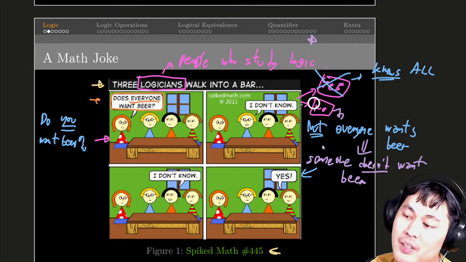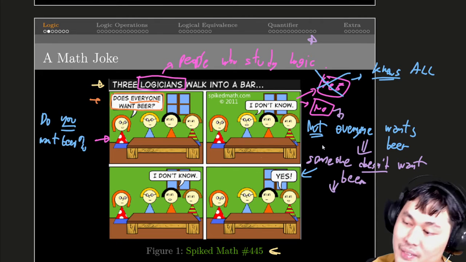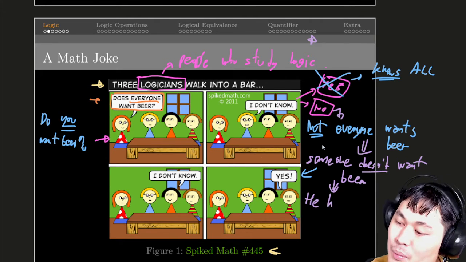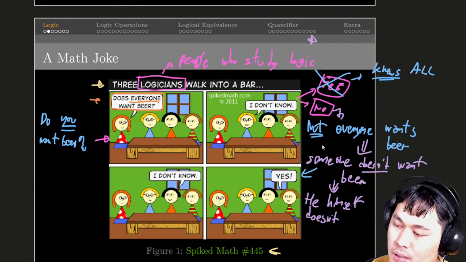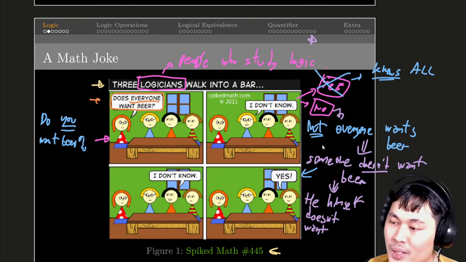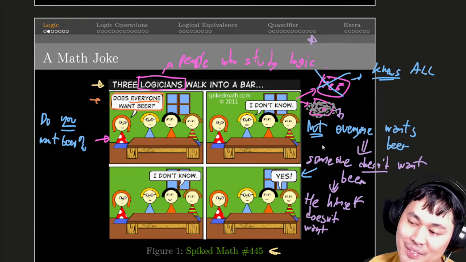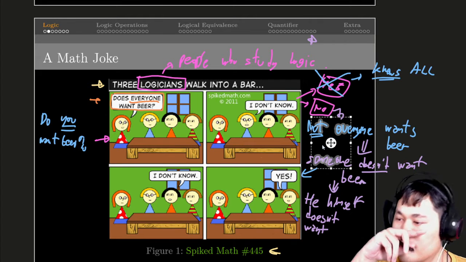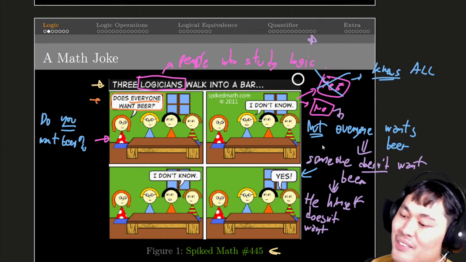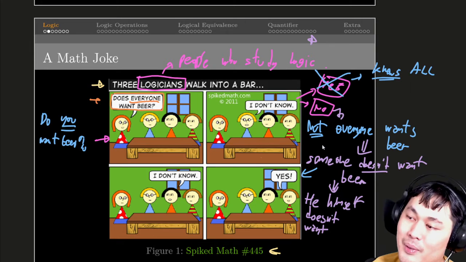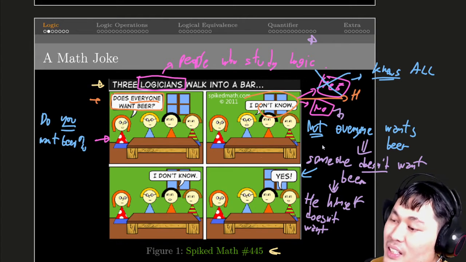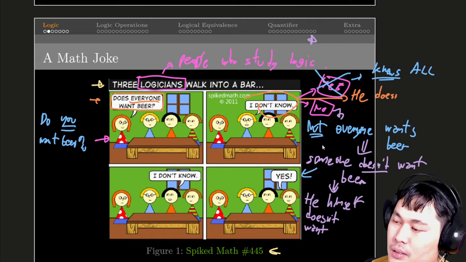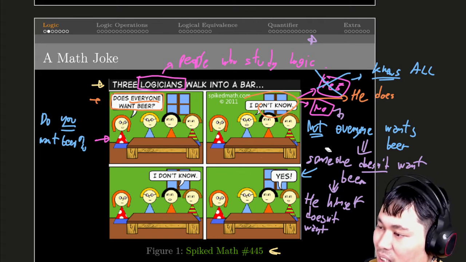That means if he answers no, it implies that he himself doesn't want it. That's all the information he has at hand. So, from this response, if he said no, it would have meant that he doesn't want it. So we can finally deduce that because he responds, I don't know, it means he does want it. He does want it.